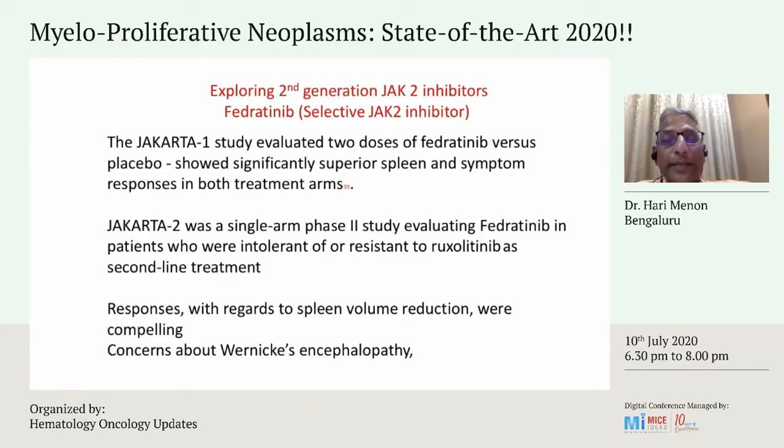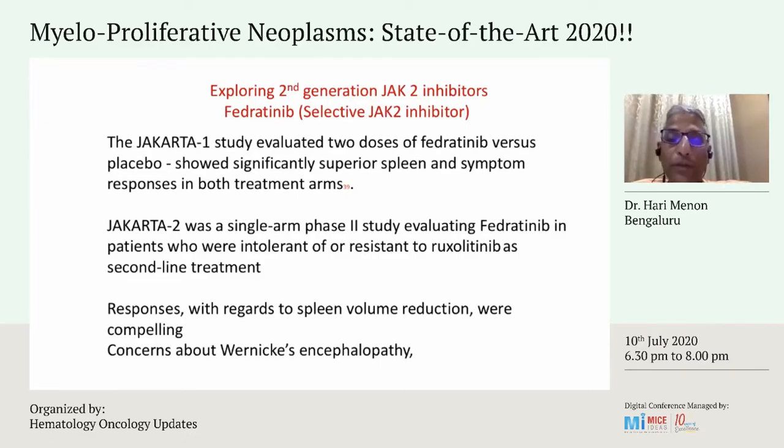Then came the JAKARTA-2 study, which was actually a phase 2 study, evaluating fedratinib in patients who were intolerant of ruxolitinib. So this is one of the first studies actually exploring a new JAK2 inhibitor against an earlier JAK2 inhibitor, which is ruxolitinib. And the responses with regards to spleen volume reduction were quite compelling.